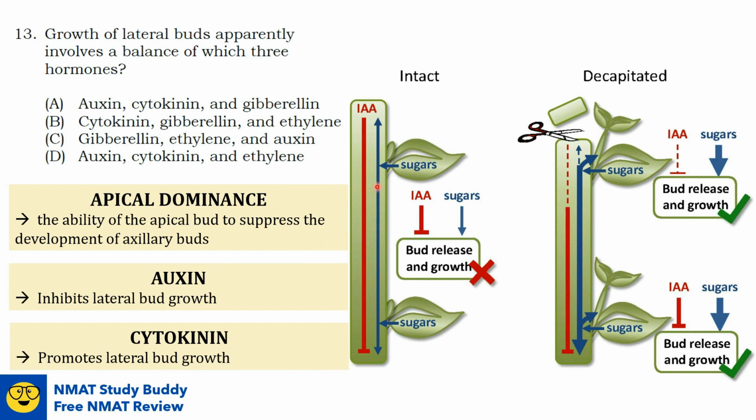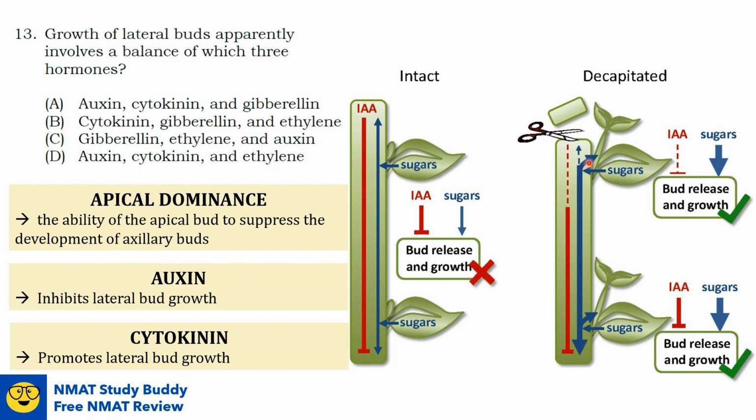The opposite of this hormone is the cytokinin, which on the contrary promotes the lateral bud growth. So apical dominance is suppressed under the effect of high cytokinin, and high cytokinin permits the development of the axillary buds. Now, when you cut off the apical bud, just like in this image, you also remove the sugar demand of the apical bud and now rapidly increase the sugar availability to the axillary buds.